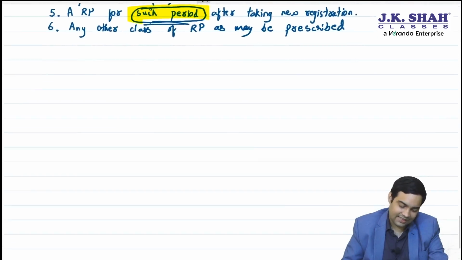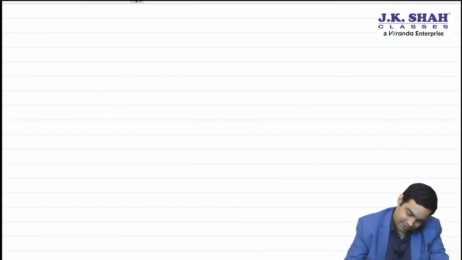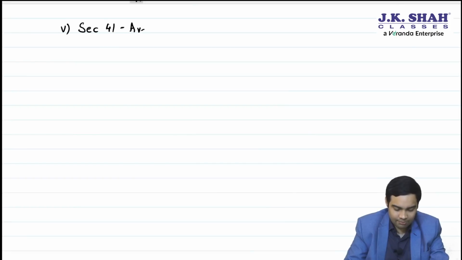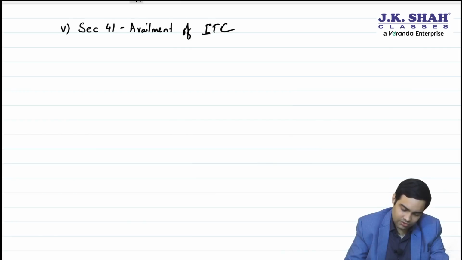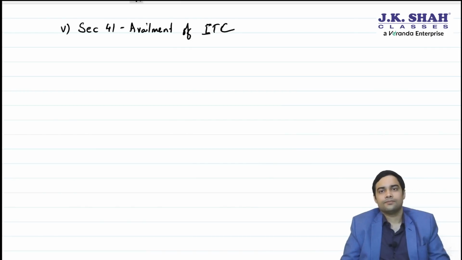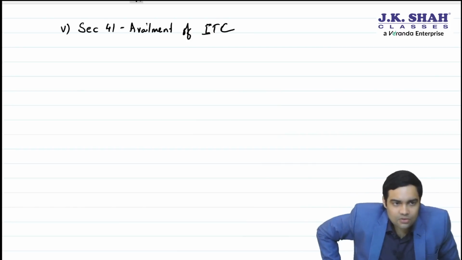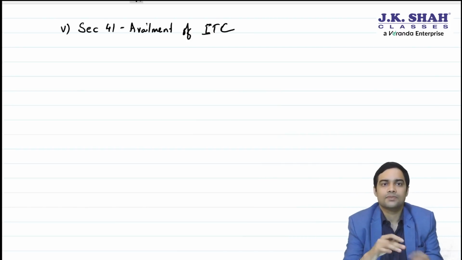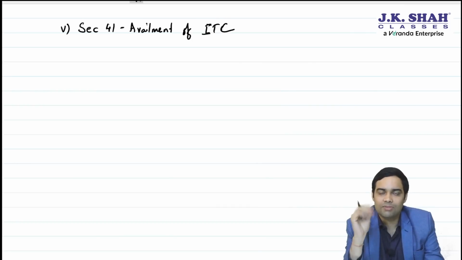Okay. And the last change in returns chapter, Roman 5, section 41. Availment of ITC. Let me tell you, earlier provisional ITC was allowed. See, one of the conditions to avail ITC is that the supplier has paid the tax to government.